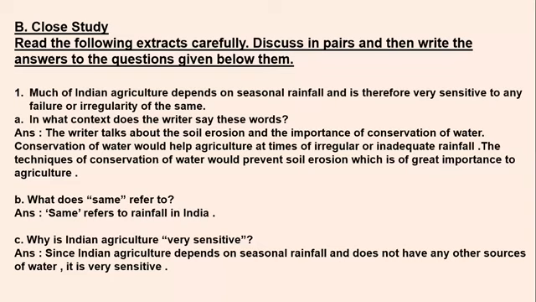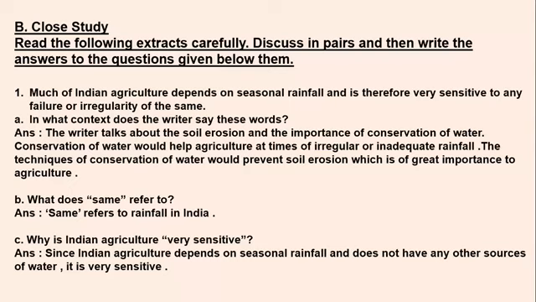We can preserve water for future use, and we can also prevent soil erosion, and this is of great importance to agriculture. So while the writer is saying all these things, he is talking about soil erosion and the importance of conservation of water. At that time, this sentence has been stated here in the chapter. Okay students, so this is the answer for the first sub question. Now let's move on to the second sub question. What does same refer to? When you read the sentence, you get the word same at the last.